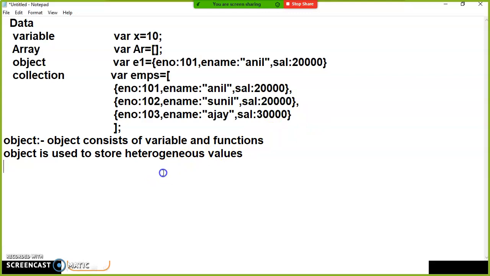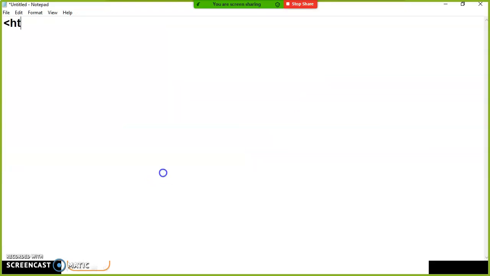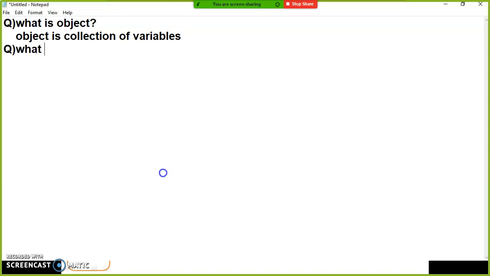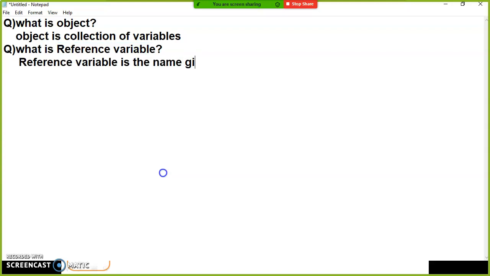Okay, so let us see one example if you want. I'll try to create one object and print the values from the object. So open the HTML tag. And here is one point you must know: every object must be identified with some name. Here I will write one point. What is an object? An object is a collection of variables. And similarly, what is a reference variable? Simply you can tell, a reference variable is the name given for the object.